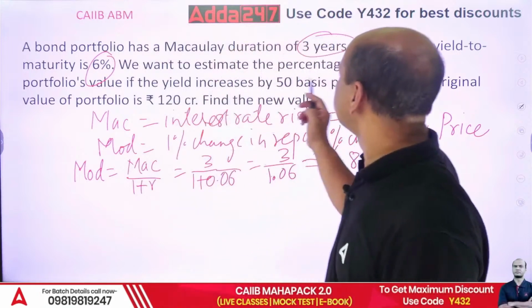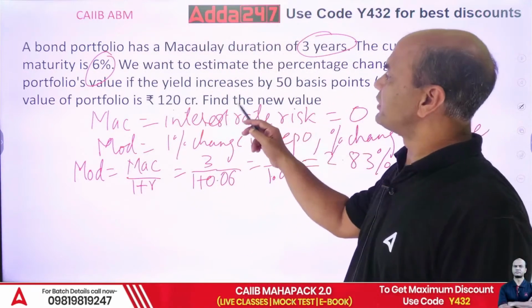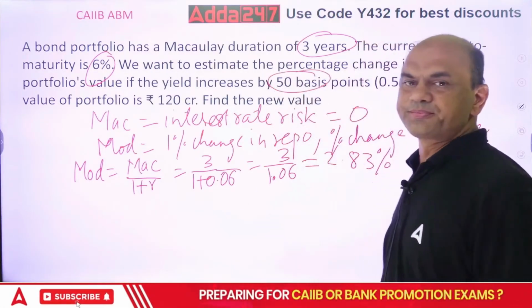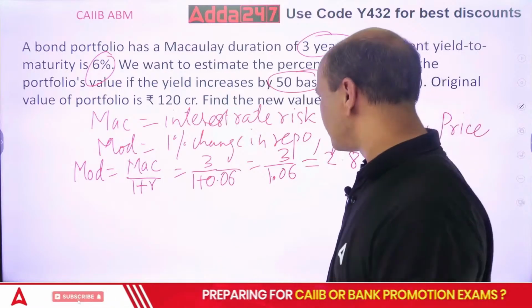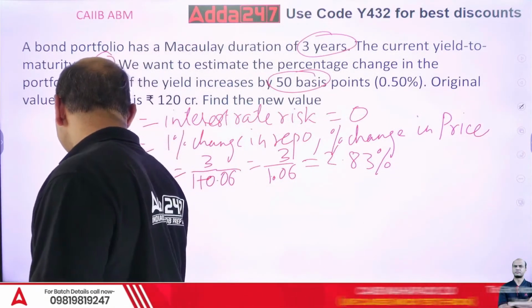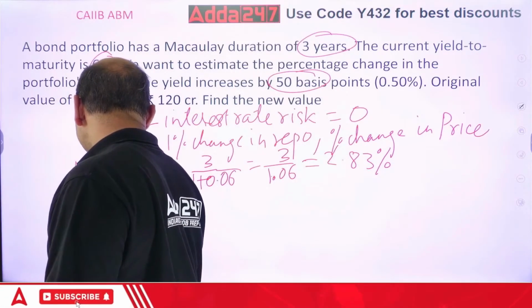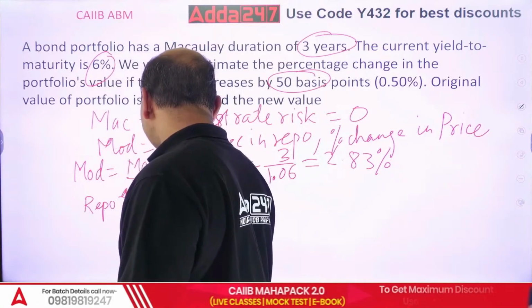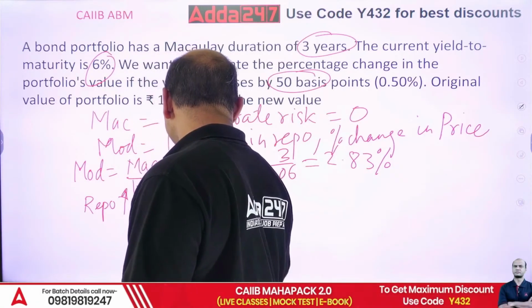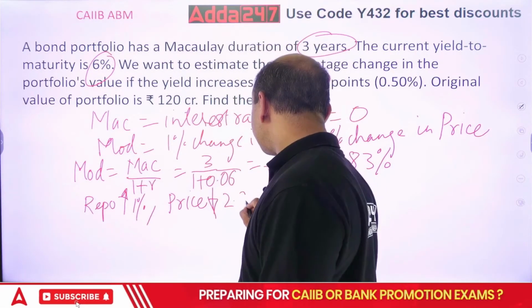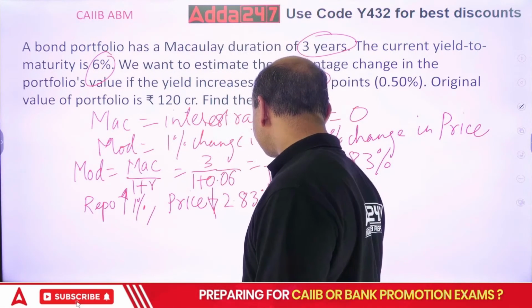We want to estimate the percentage change in the portfolio's value if the yield rises by 0.5 basis points. So understand this: if repo rises by 1%, my price will fall by 2.83%, right?